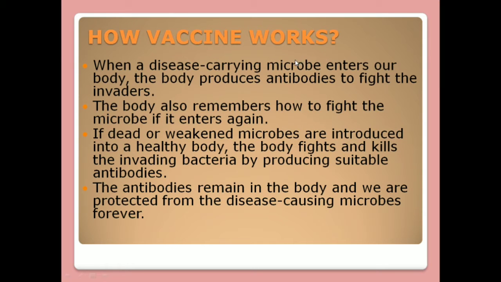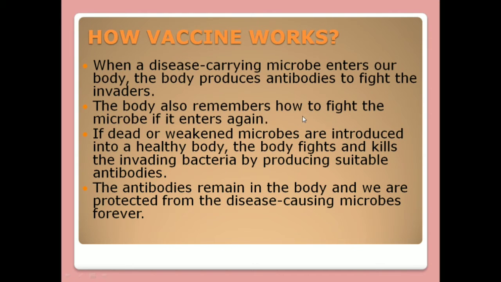Now, how does a vaccine work? When a disease-carrying microbe enters our body, the body produces antibodies to fight the invader. Antibodies are the agents that fight the invaders, meaning the disease-causing bacteria.